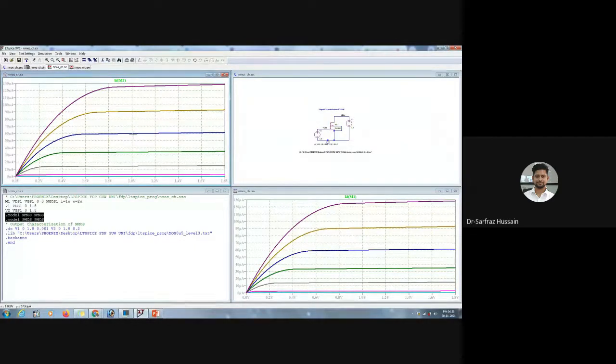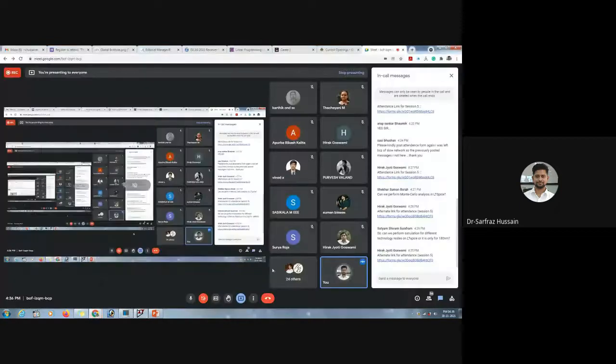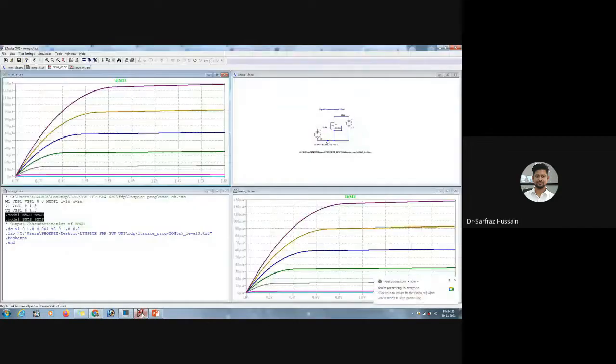So I suppose this is clear to you guys, what we can do with LTSpice. So can we perform the simulation? Yeah. This has been answered, like what are the different technology nodes. We can actually do it with other nodes also, like we can use 45 nanometer technology. Here I have used 0.5 micrometer technology, but you can also use 45 nanometer technology.